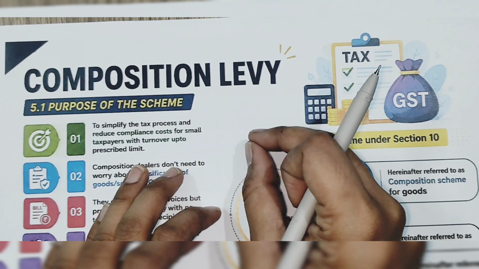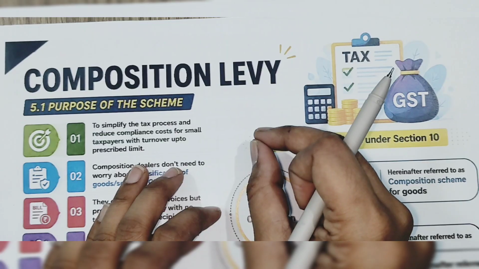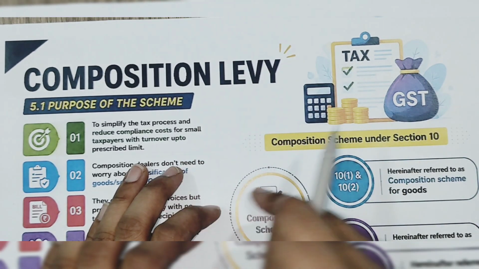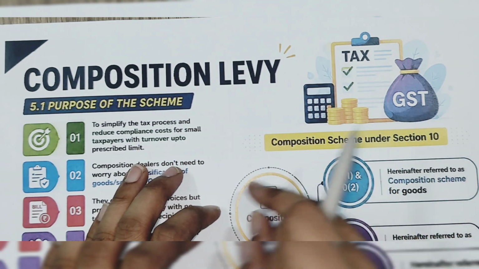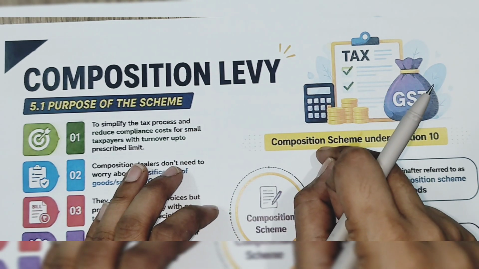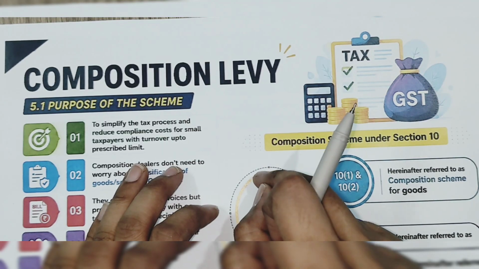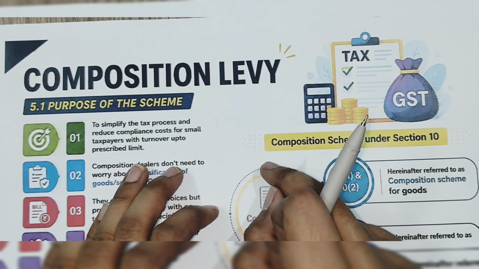Now, the GST department has said that to maintain all these records and meet all these compliances, the cost you incur is paid by the registered person only.